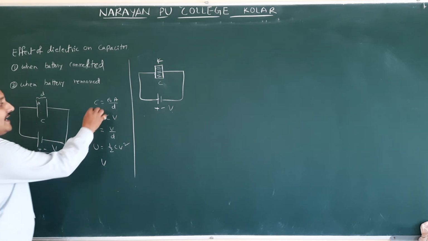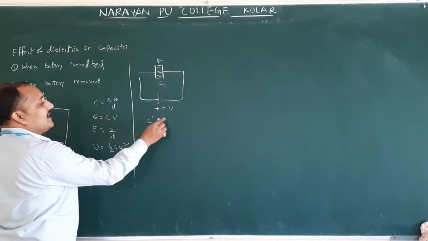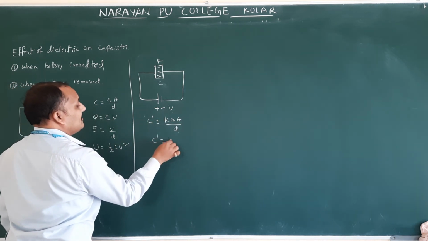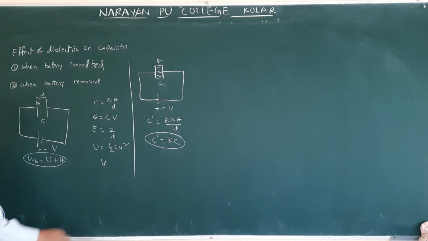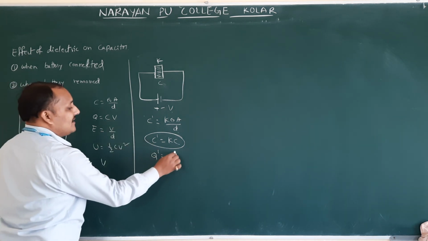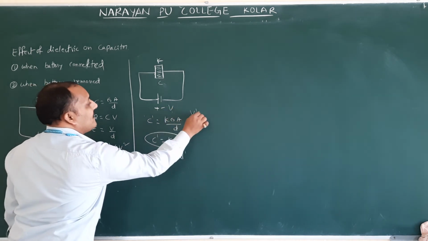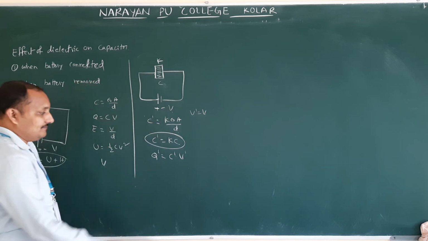Now what is the capacity? C dash is equal to K times increases. C dash is K epsilon naught A by d, that is nothing but C dash equal to KC. K times increases. What is the charge? Q dash is equal to C dash V dash. But the V dash value is equal to V. Why? Because the potential is the same, because the battery is still connected.